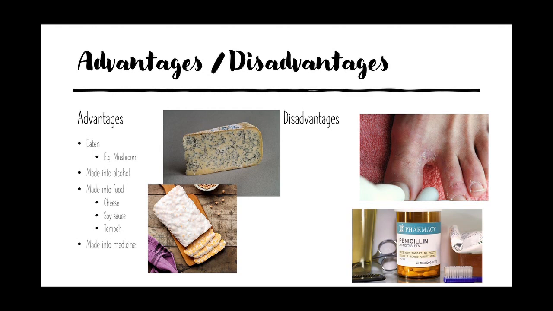It can also be made into food. Some of the common kinds of food that we always eat are your cheese, your soy sauce, and your tempeh. This one is your tempeh. It's usually used mainly in Malay cuisine. I don't know if I ate it before, but it's quite nice also. It can also be made into medicine like penicillin. You don't need to know what kind of medicine, but you just need to know that it can be made into medicine. So that's a good thing about fungi. As you can see, fungi actually have a lot of uses, on top of the fact that they help us feed on dead waste and break it down into simple substances.